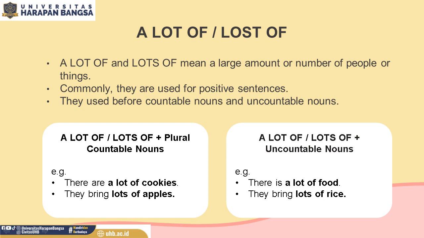Rice here is uncountable noun. So you can use whether a lot of or lots of. From this, a lot of and lots of can be used before countable nouns or uncountable nouns. But they are only used in positive sentences.